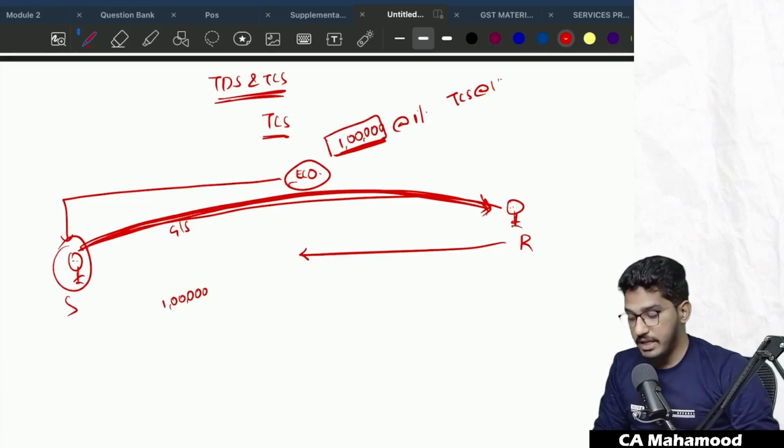And whatever TCS they have collected, take for example 1 lakh into 1%, 1000 rupees they will deduct. Sir, now what will the e-commerce operator do with this 1000 rupees?